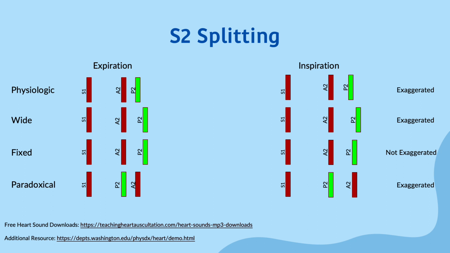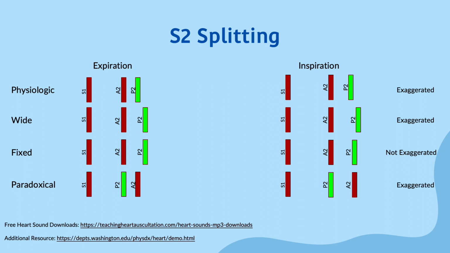Fixed splitting, above all else, is exactly what it sounds like, a fixed split of the S2 heart sound. This type of split remains constant throughout the respiratory cycle and is not affected by inspiration or expiration. Typically, we think of this being caused by an atrial septal defect.